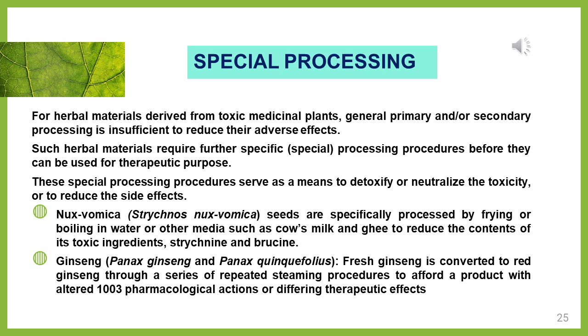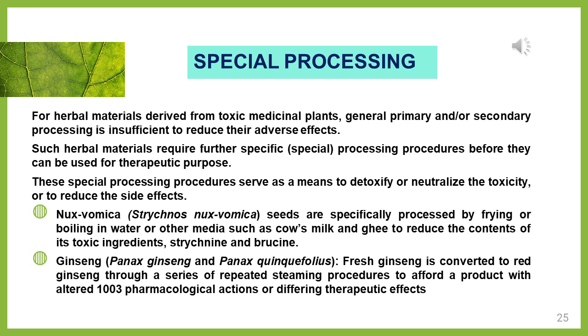For that you have to do special processing to reduce its adverse effect. Such material requires further special processing before it can be used for therapeutic purposes.